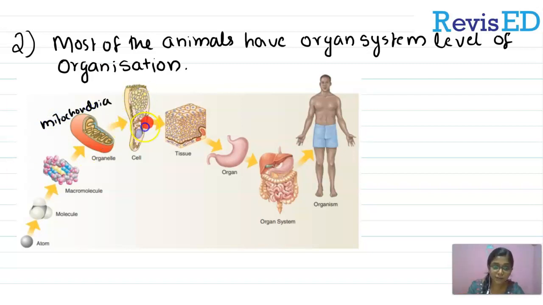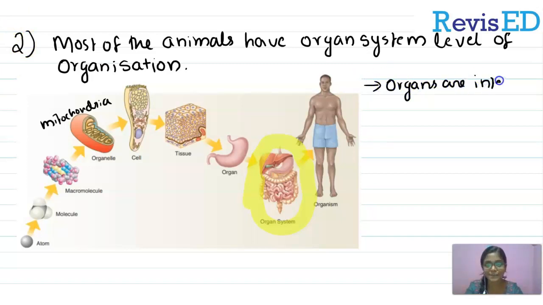Here the cell organelle is the mitochondria. Now cells form tissues, and tissues together form an organ, and when two or more organs come together, it is called an organ system, and all these come under an organism. In this point, we are studying that most of the animals have organ system level of organization.